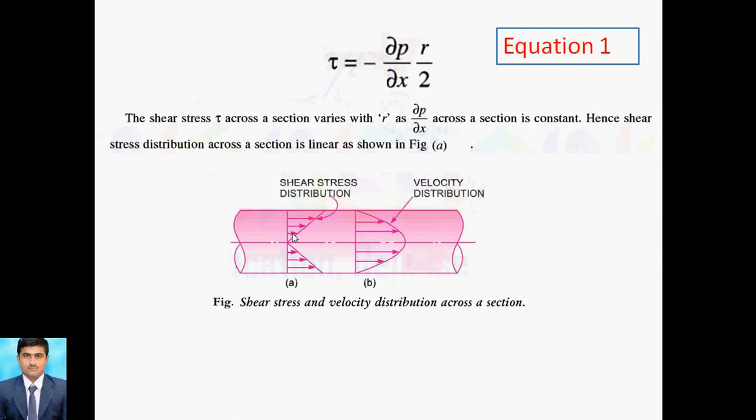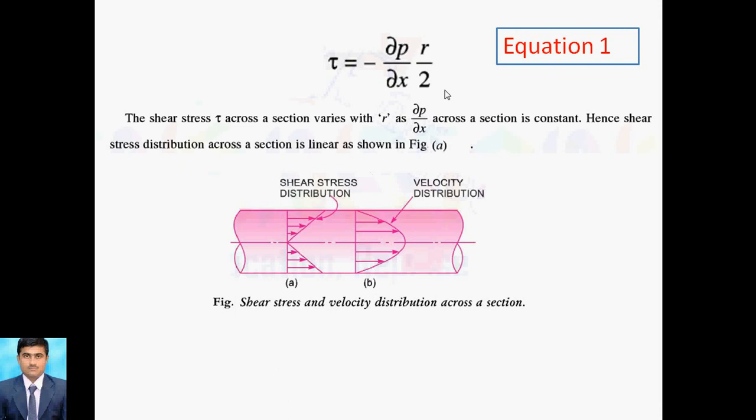That's why the curve is linear in shape. And for the velocity distribution, shear stress is 0 at this point and maximum at the wall side. But in case of velocity, velocity is maximum at the center line and minimum at the wall sides. So that's why this curve is called parabolic, or the velocity distribution curve.